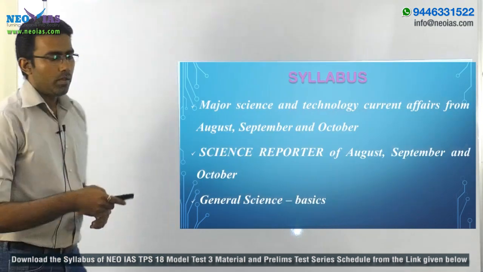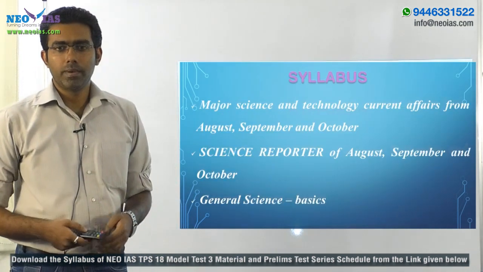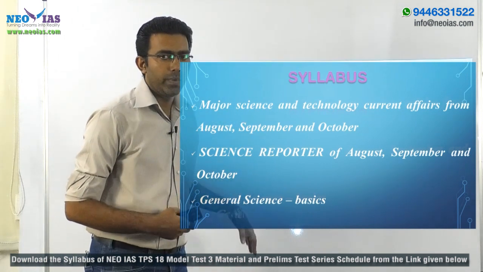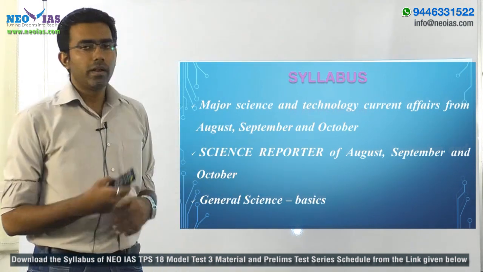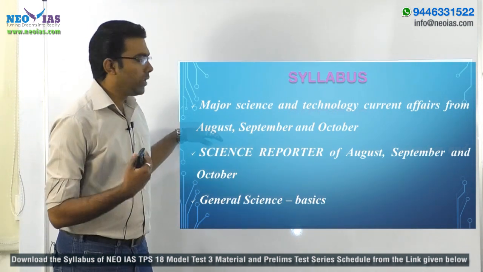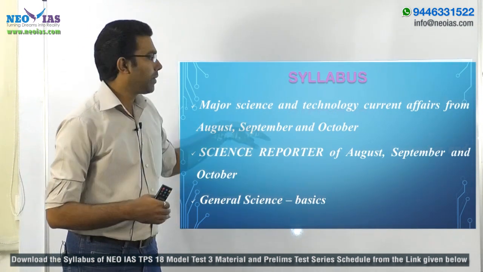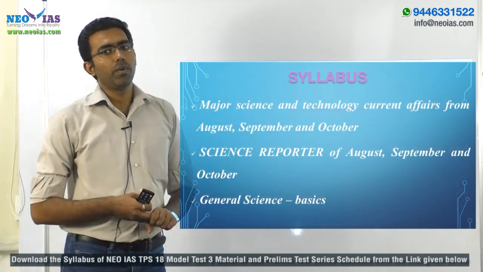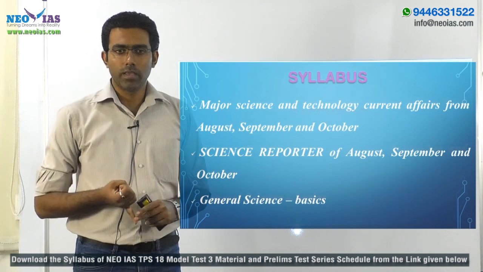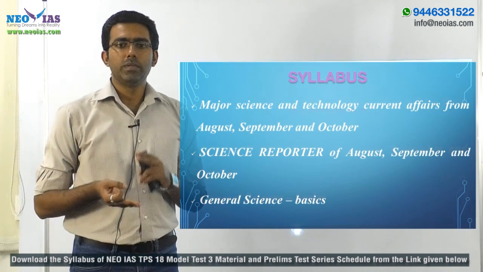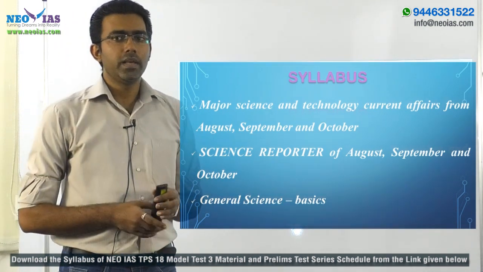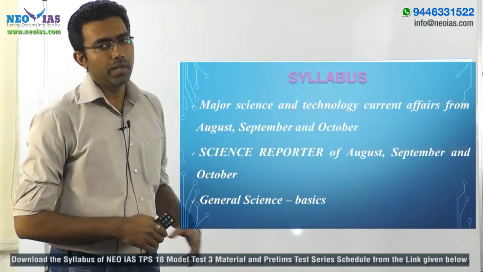Now coming to the syllabus part of PMT 3 of science and technology, there will be 3 basic areas from where the questions would be asked. First one, current affairs that is happening across the world of science and technology. The last 3 months, that is August, September and October, we will be covering from the leading national dailies. There are 5 leading national dailies: first, The Hindu; second, the Business Line, Business Standard, Indian Express as well as Times of India. These 5 we will be focusing on in this PMT 3.